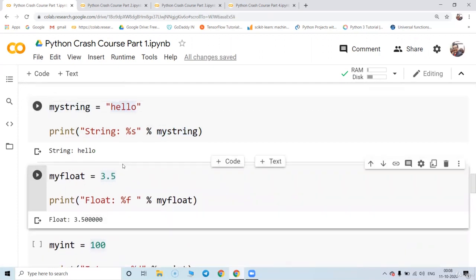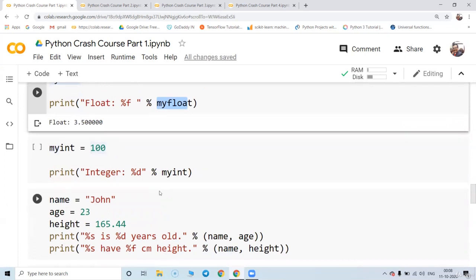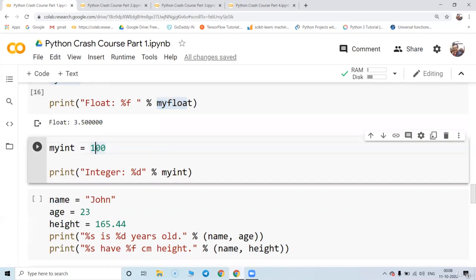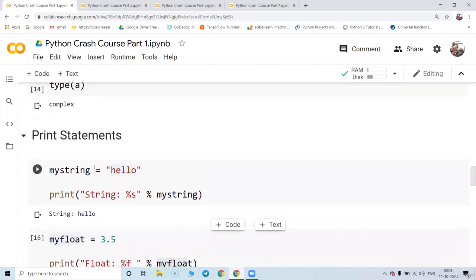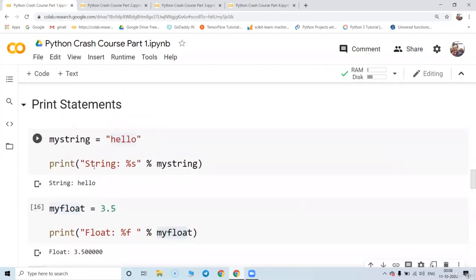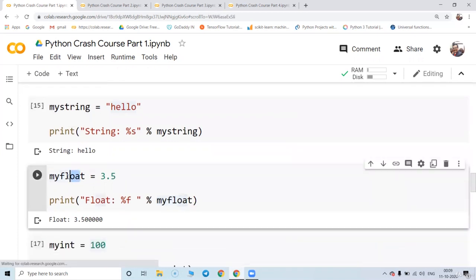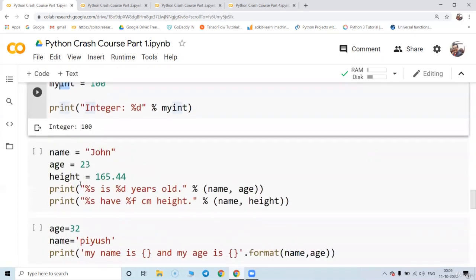Then similarly my float. The float value, percentage f, will relate to my float, and that is 3.5. Then my integer, the value is equal to 100. So integer equal to percentage d. Percentage d will relate to my integer, and in my integer we have the value 100. So integer equal to 100. Using percentage format, you can display your answer in terms of a string, float, or integer.